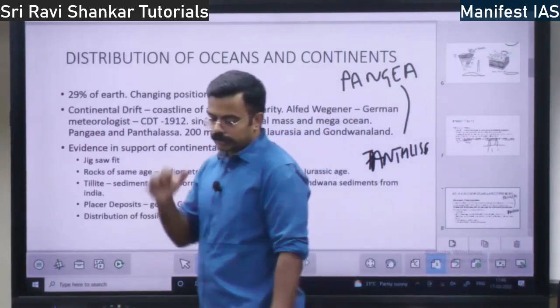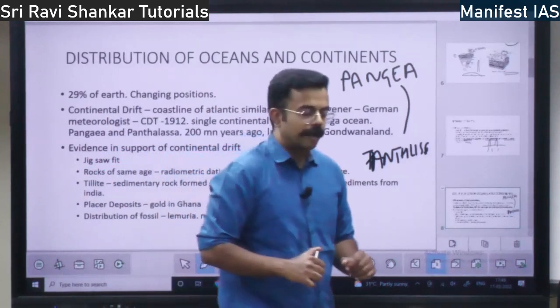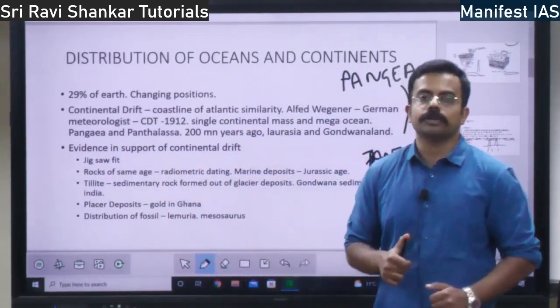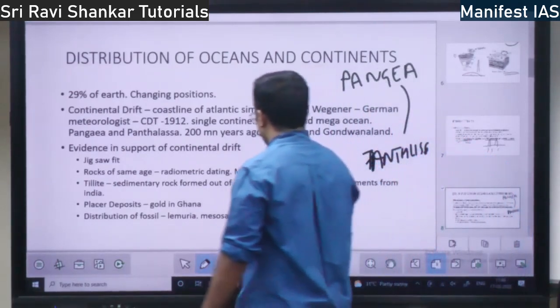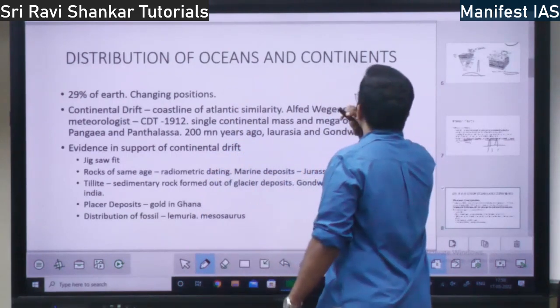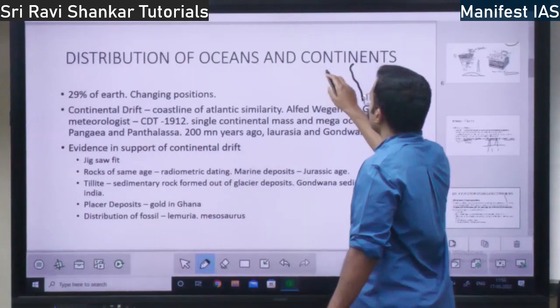So what is the proof that Alfred Wegener gives to prove his point that all the continents were together? You should take the example of the African coast and South American coast.